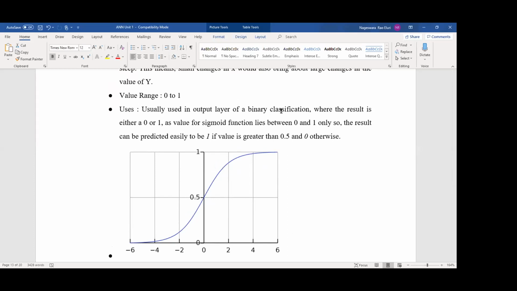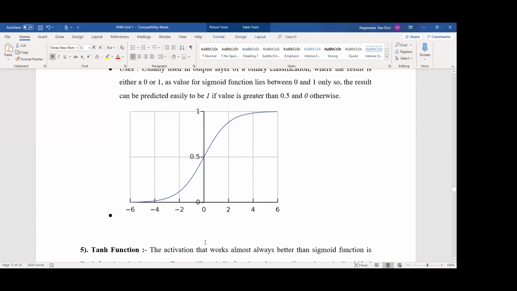The value of the sigmoid function lies between 0 and 1 only. The result can be predicted easily to be 1 if the value is greater than 0.5, okay. If it is less than or equal to 0.5, it is classified as 0, okay. So remember these points also.